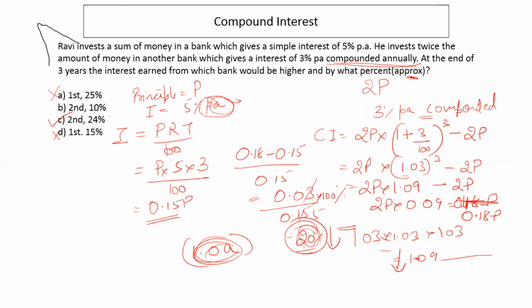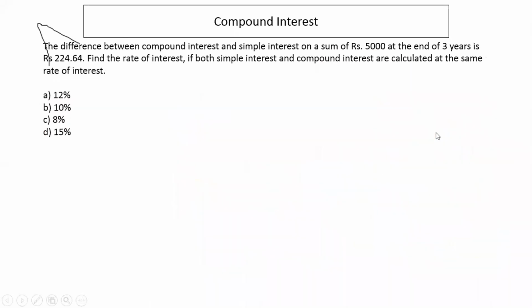We have one more question here. The difference between compound interest and simple interest on a sum of rupees 5,000 at the end of 3 years is 224.64. Find the rate of interest if both simple interest and compound interest are calculated at the same rate of interest. Right?